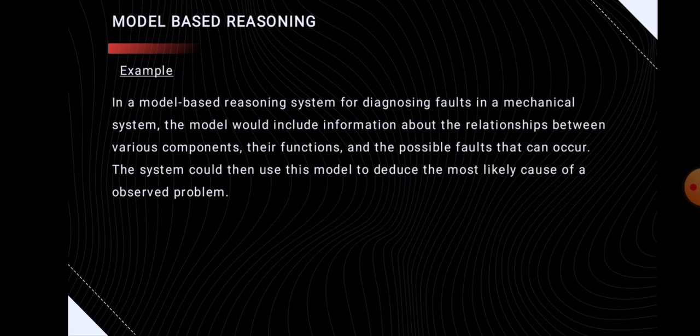Next, here is an example of model-based reasoning. If a model-based reasoning system is used for diagnosing faults in a mechanical system, then the model would include information about the relationships between various components and their functions, and the possible faults that can occur in the system. So the system then uses this model to deduce the most likely cause of the observed problem.